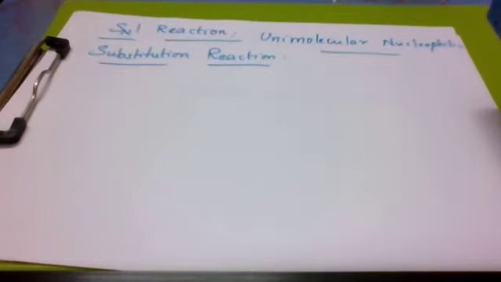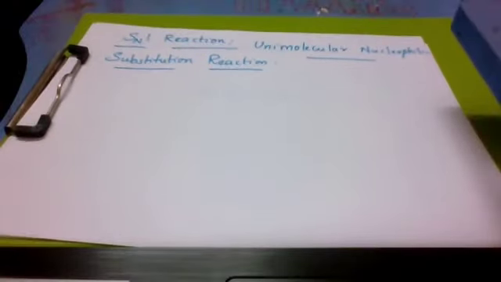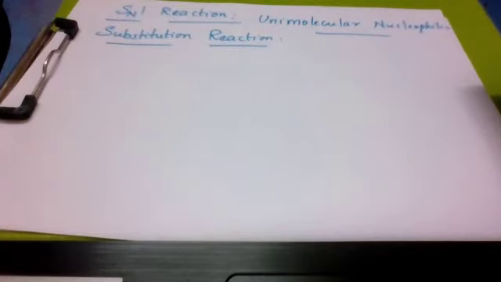Such types of reactions are generally carried out in polar protic solvents like water, alcohol, acetic acid because they stabilize the carbocation by solvation. Polar protic solvents are the solvents which have hydrogen bonding between them. Here the reaction between tertiary butyl halide and alcohol gives tertiary butyl alcohol, which follows first order kinetics. That is, the rate of the reaction depends upon the concentration of only one reactant, which is tertiary butyl halide.